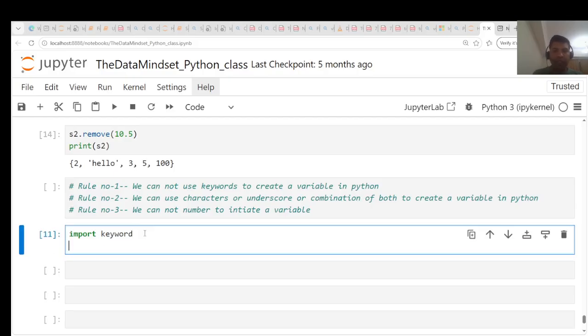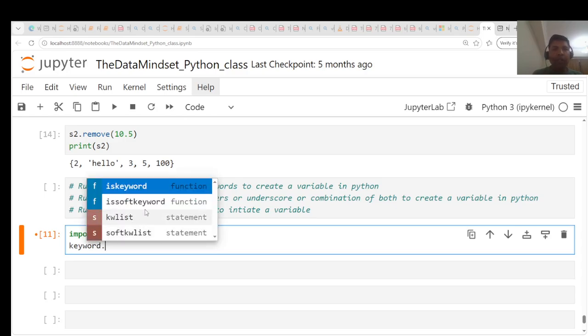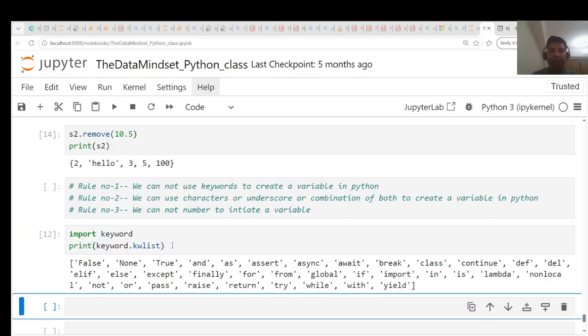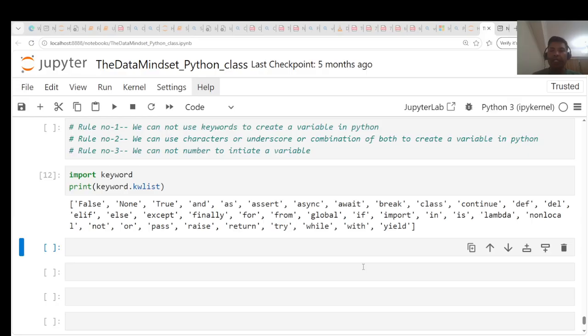It's a module, and from this module I'm going to use a function, kw statements, and then put the print statement on top of it, and then execute this piece of code. So you can see that these are the keywords available in Python.